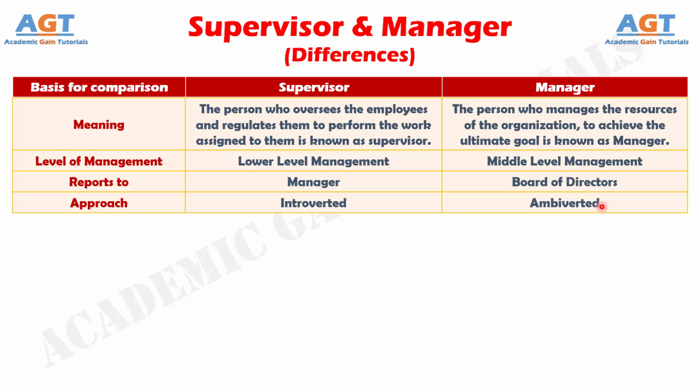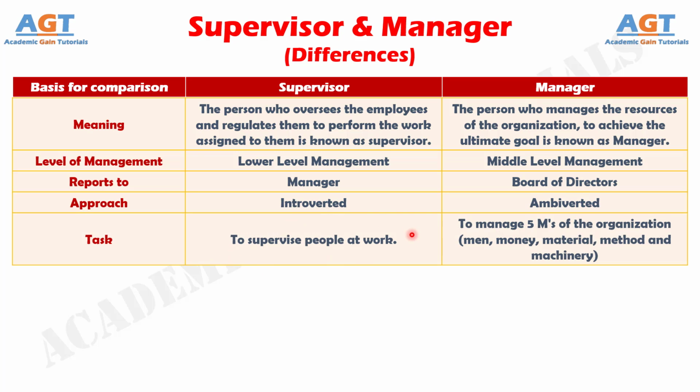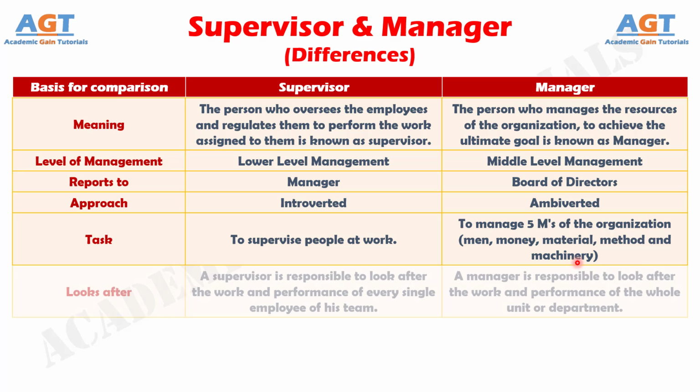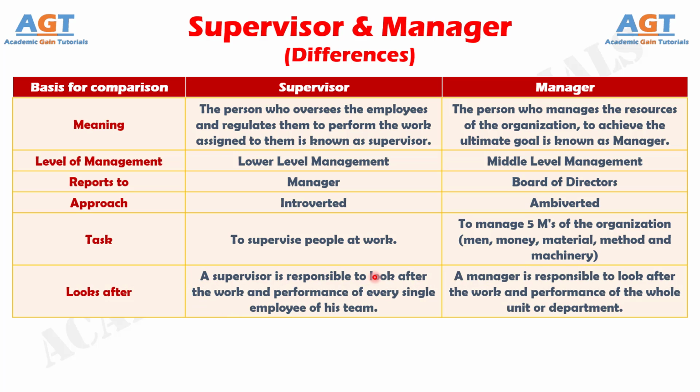environment. Number 5. The supervisor's task is to supervise people at work, but a manager manages the 5 M's of the organization, that is, men, money, machinery, material, method. Number 6. The supervisor is responsible for people working under him and their activities, whereas a manager is responsible for people and things as well.